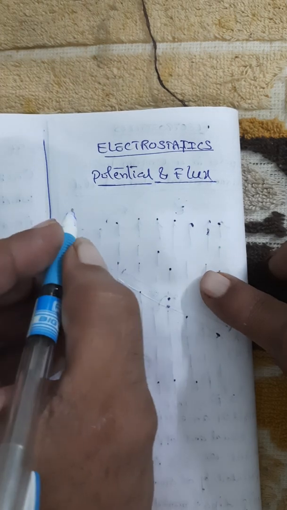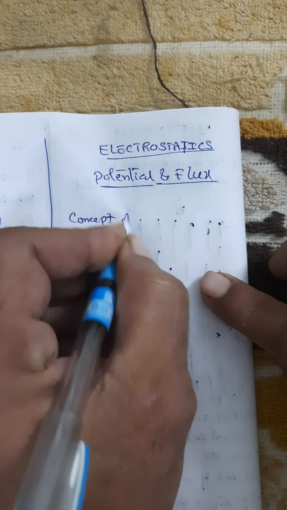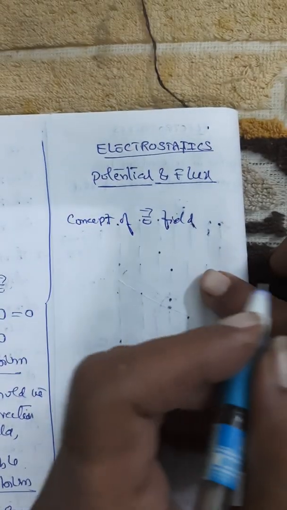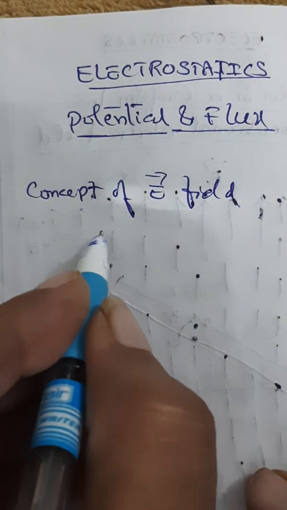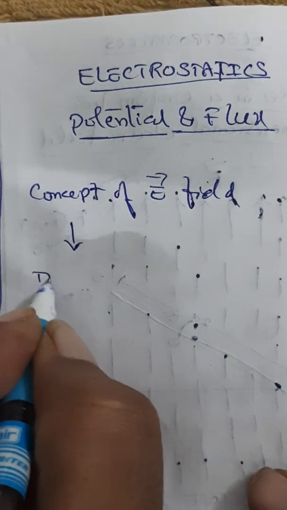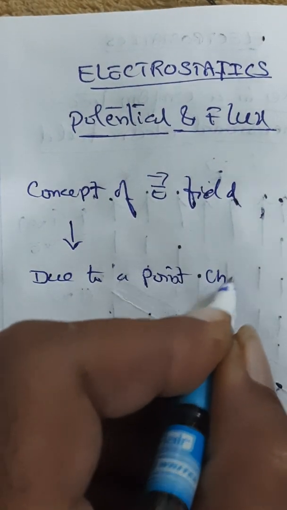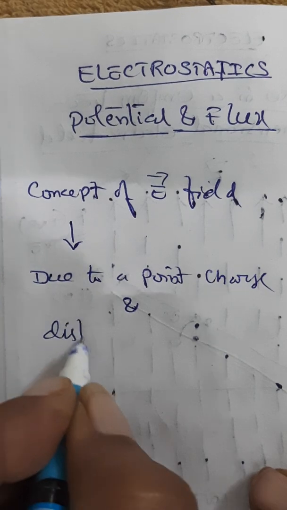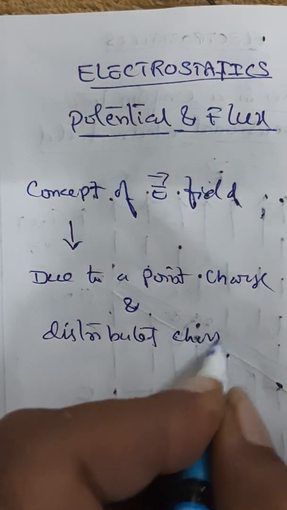So if you see the earlier lectures, we tried to understand the concept of electric field. The concept of electric field is being understood as due to a point charge and also due to some distributed charges.